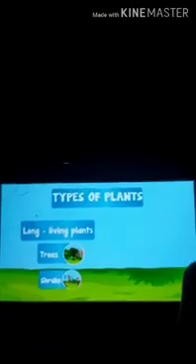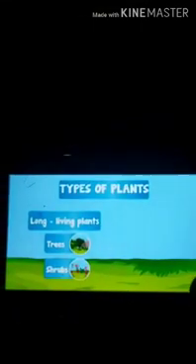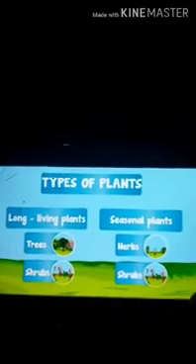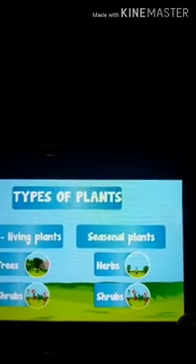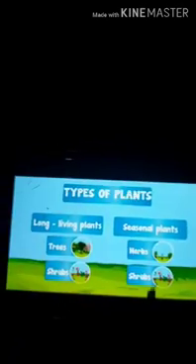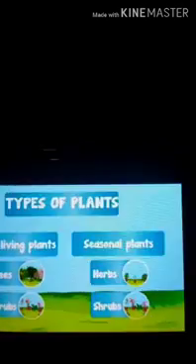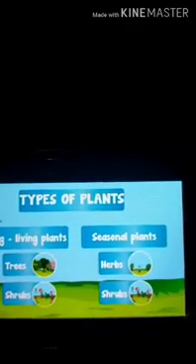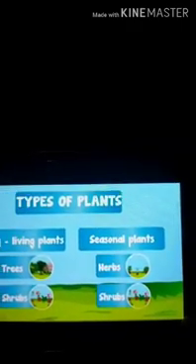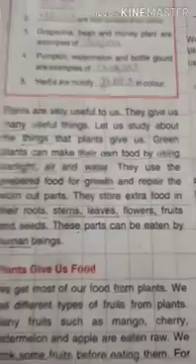Okay, and there are some seasonal plants. For example, herbs live for a few months, just one season.